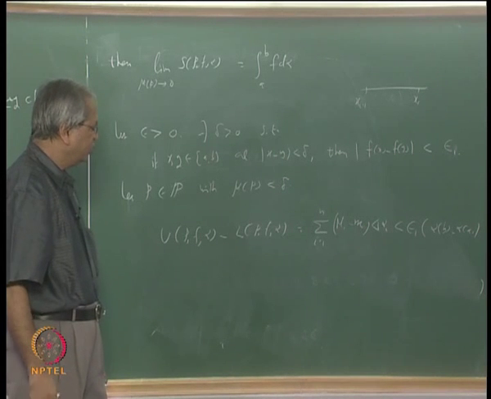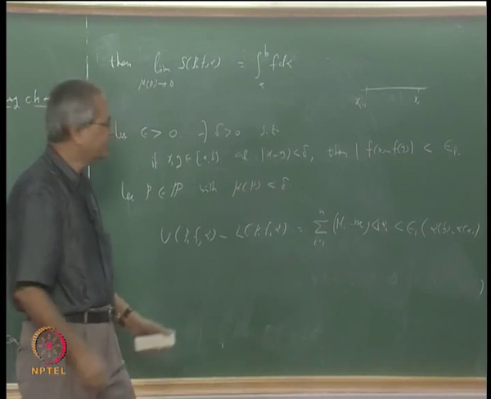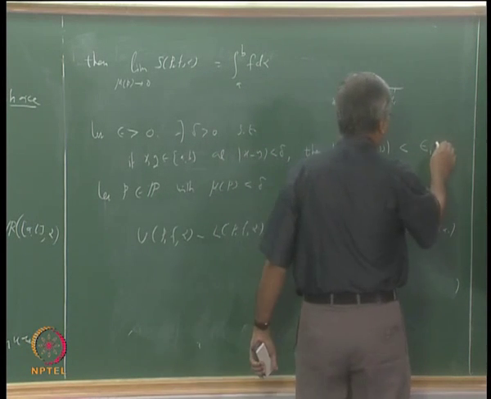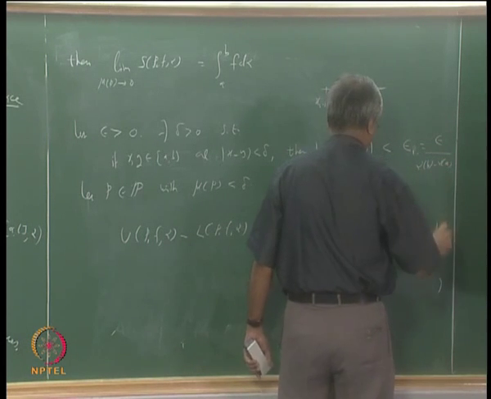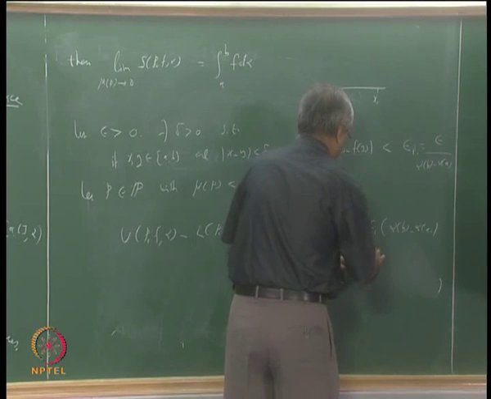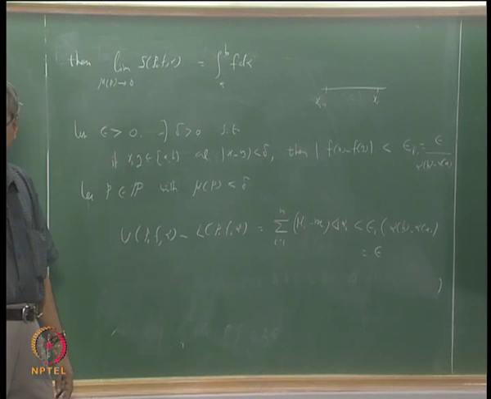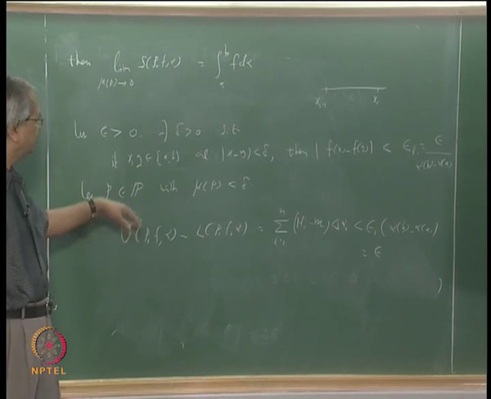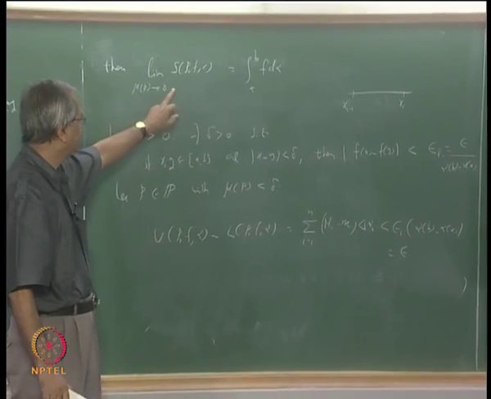Now suppose I want this whole thing to be less than epsilon, or epsilon by 2, or whatever it is. I can take this epsilon 1 accordingly. For example, if I take this epsilon 1 as epsilon divided by alpha(b) minus alpha(a), then this will be nothing but epsilon. That means U(P, f, alpha) minus L(P, f, alpha) is less than epsilon. But this is not what we actually want to prove. Of course you can say that from this it follows that f is integrable, but that is something we already proved. That is not our idea. Our idea is that we want to prove that this limit exists.